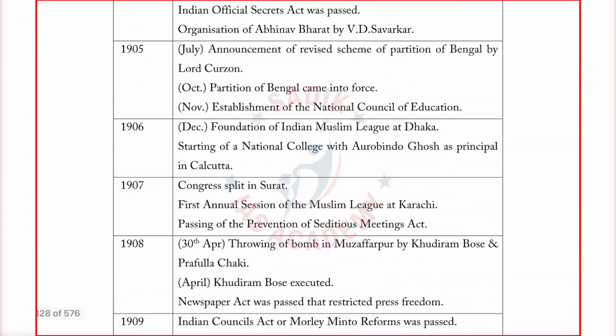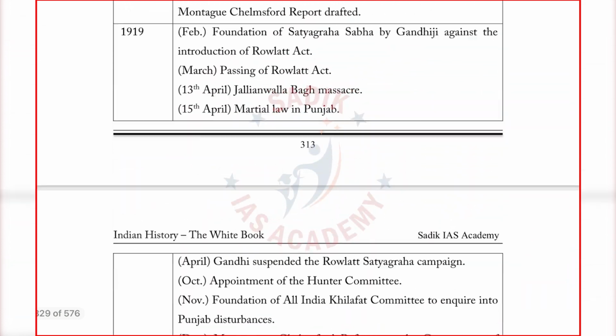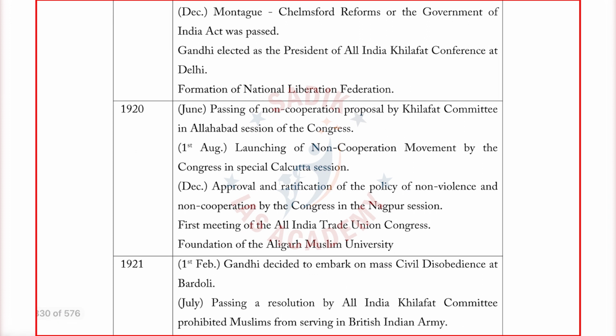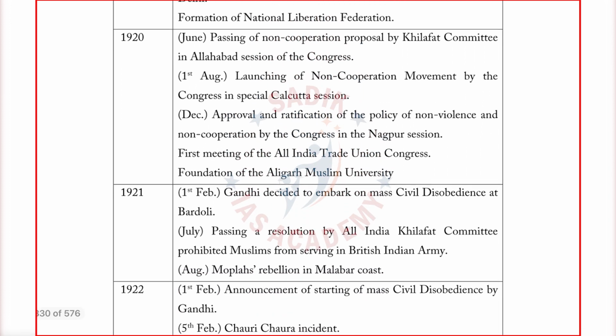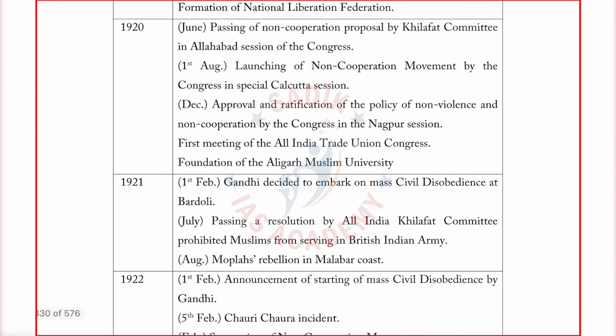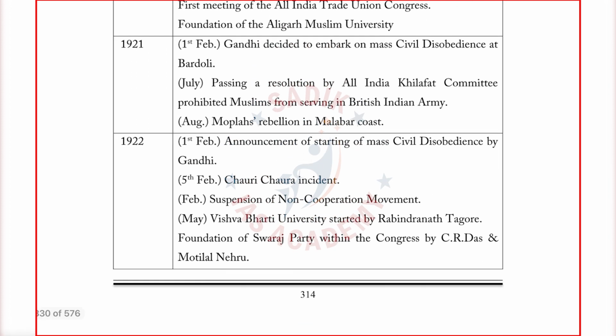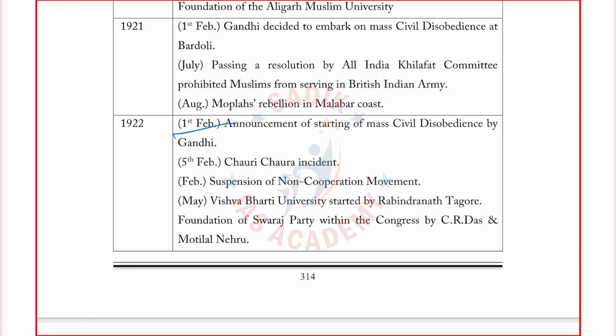So the chronology part itself will be the first big thing. It will go on again in every year. Then as we come close to the independence, every year so many things would happen. I have covered most of the events. So I have given some 1st February, 5th February. So I have given important events.